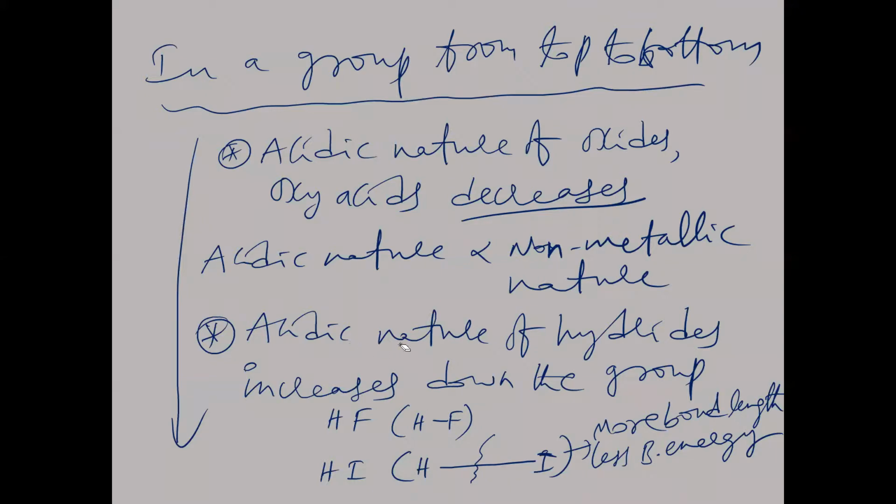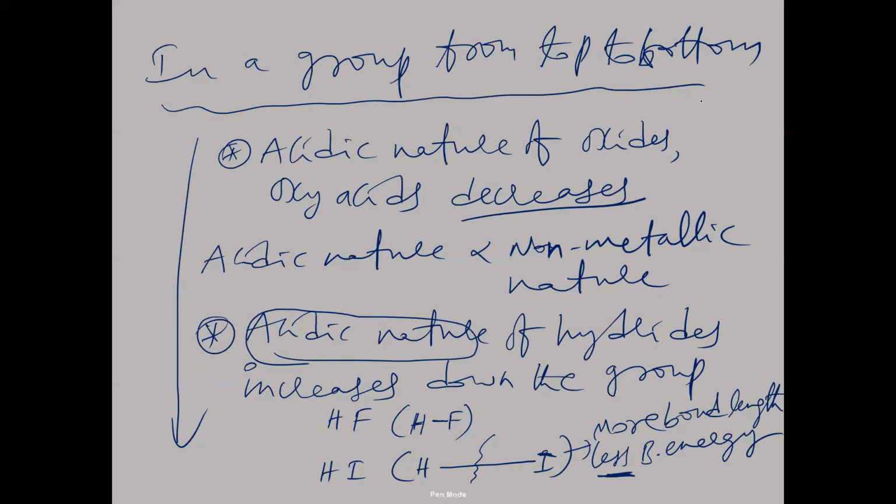So here the acidic nature is more for HI, but its bond dissociation energy is lesser. That means the acidic nature of hydrides is inversely proportional to bond energy. When bond energy is less, acidic nature will be greater. Is that clear? So in a group from top to bottom, the acidic nature of hydrides is increasing, but the acidic nature of oxides will decrease.